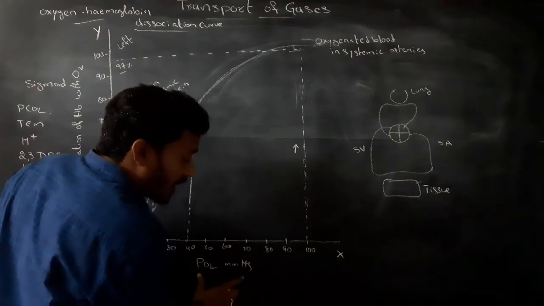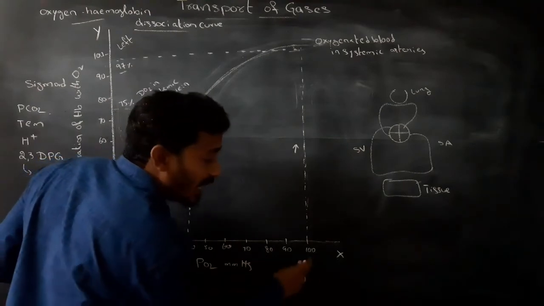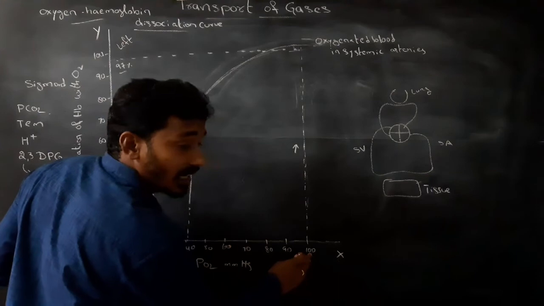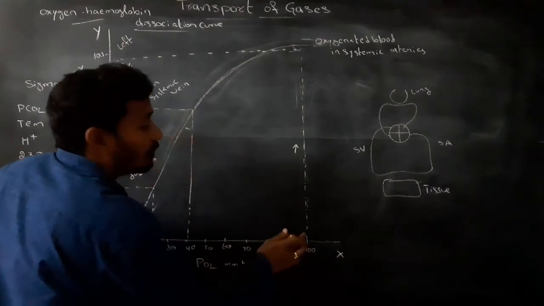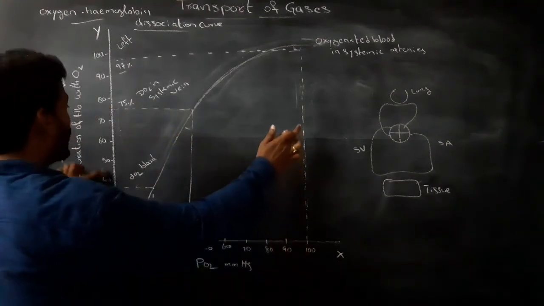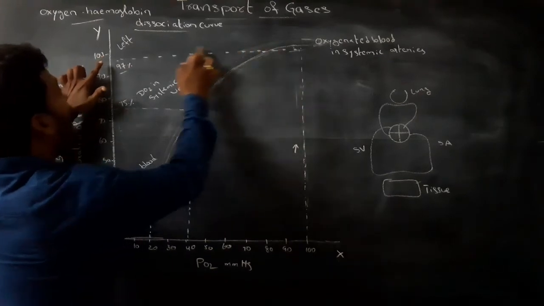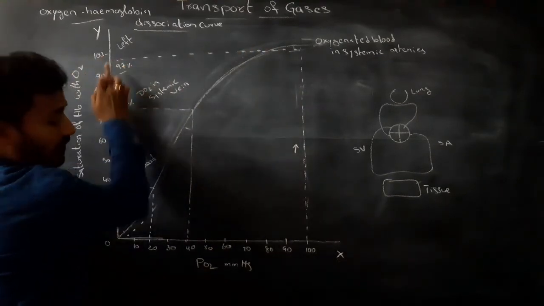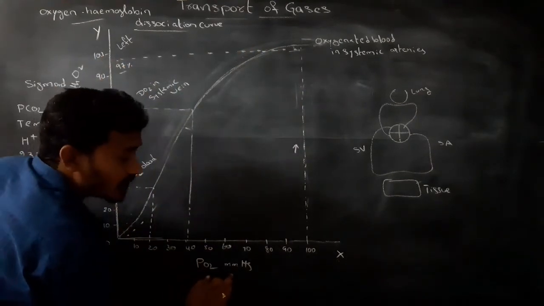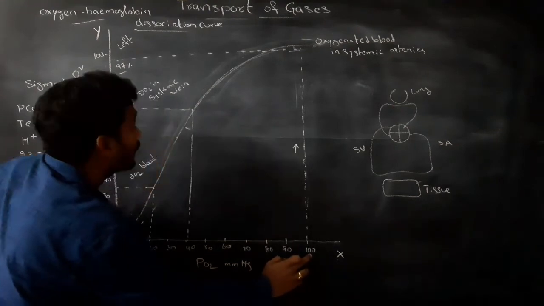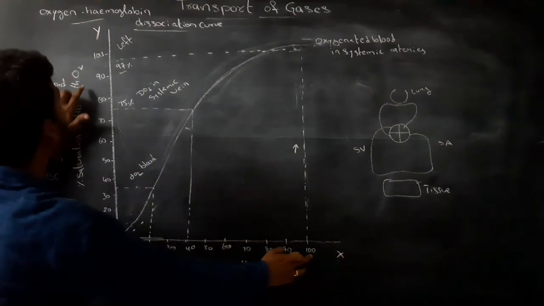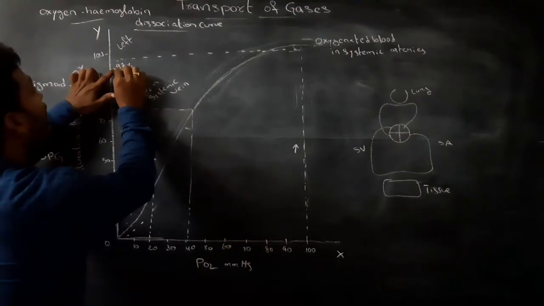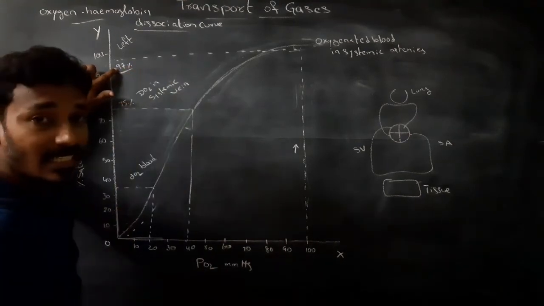In the lungs, the partial pressure of O2 is 100 mmHg. The percentage of saturation of hemoglobin is 97%.